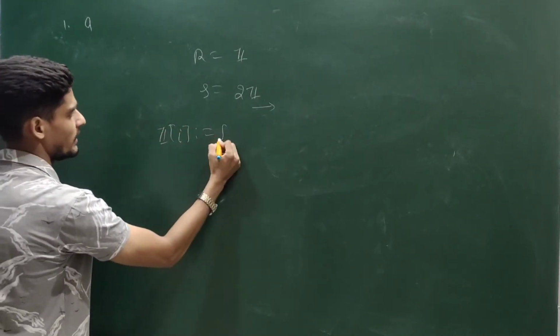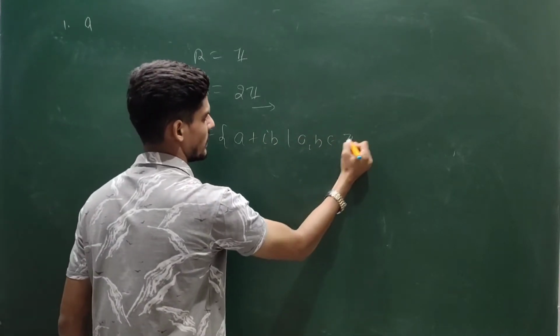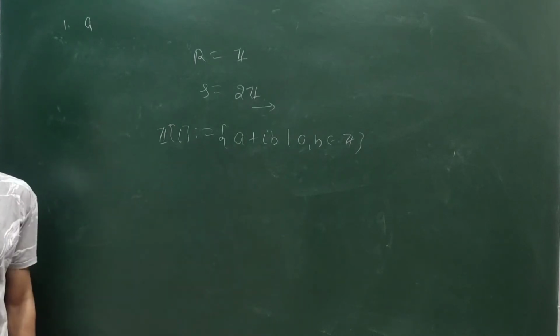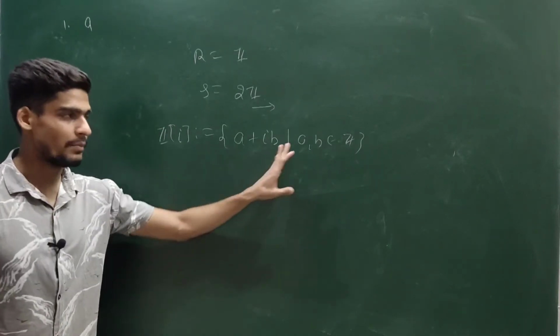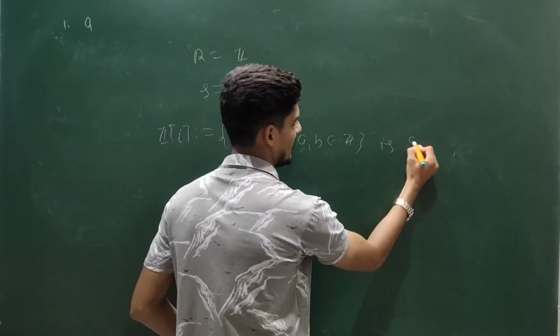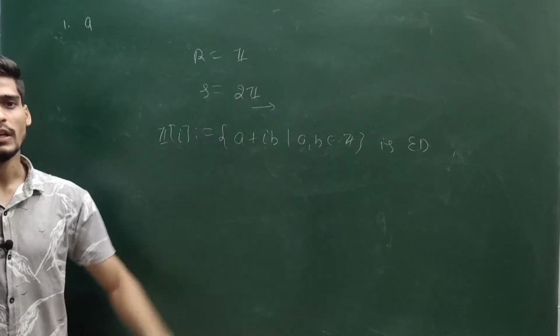Z[i], it is defined as a + ib, where a and b are coming from Z. This is the ring of Gaussian integers. This is a particular case of the ring of quadratic integers. This is an Euclidean domain, so it becomes a PID. You can define the field norm, sending your element a + ib to a² + b².